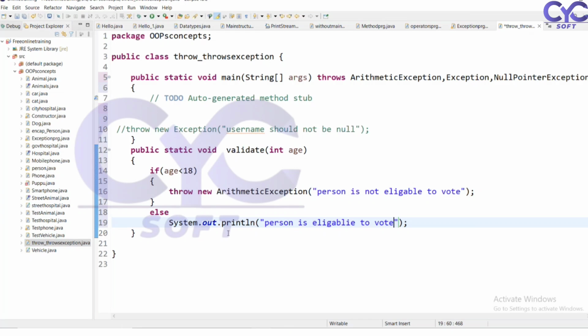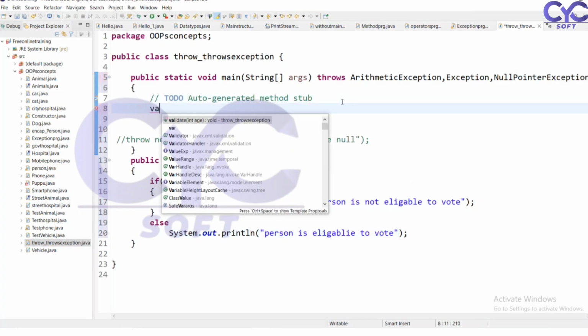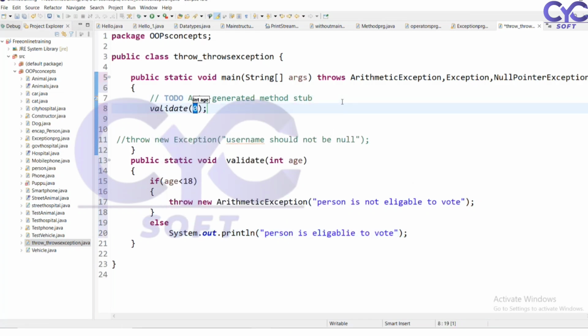Okay. So in the main method, I want to call this one. How am I going to call it? I have created a static method, so I'm entering the age as 14.